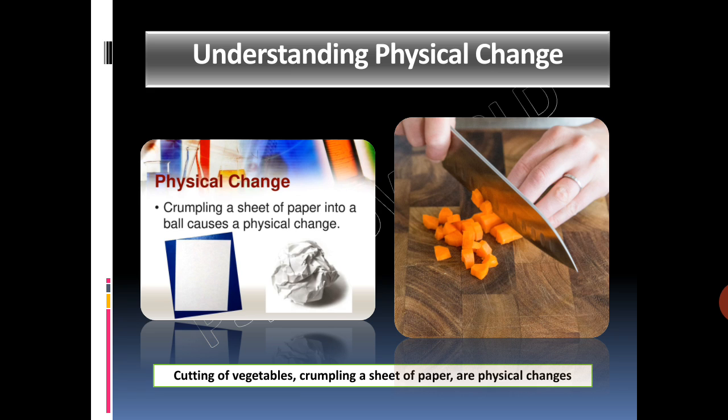Now, take a carrot and cut it into pieces. What do you observe? The shape and size of the carrot has changed. Now observe the color of the carrot pieces and taste one of them. Do you find any difference between the color or taste of the whole carrot and its pieces? No, there is no difference in the color or taste. This means that the properties of carrot are present in its pieces too, although the shape and size have changed. Therefore, it is a physical change.